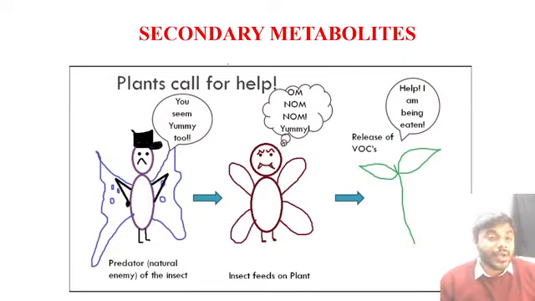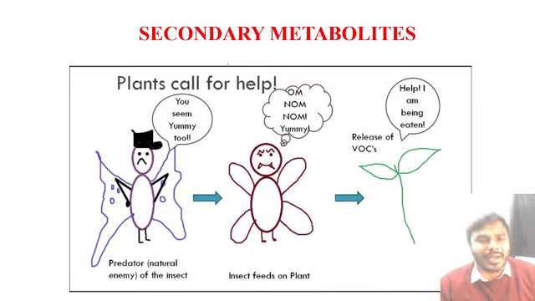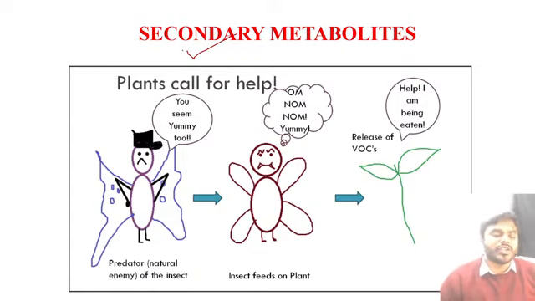But tell me, friends, do plants have any kind of well developed immune system? Not at all, right? Plants have only secondary metabolites. Secondary metabolites can behave like an immune defense mechanism.